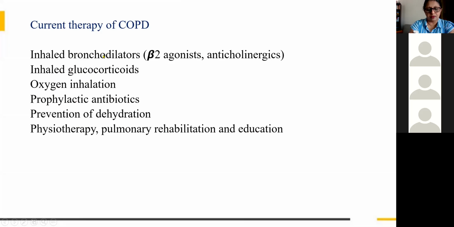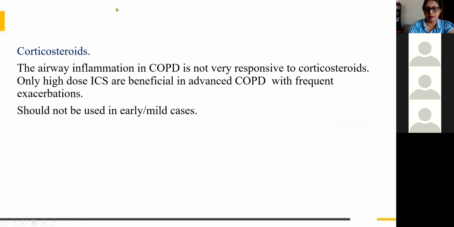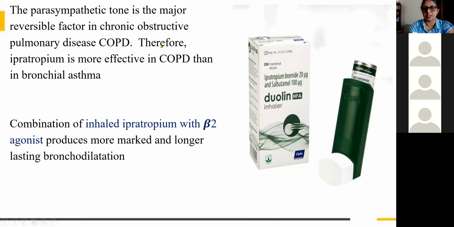Why anticholinergic? Because the only reversible factor in COPD is actually the parasympathetic tone. It is a major reversible factor in chronic obstructive pulmonary disease.